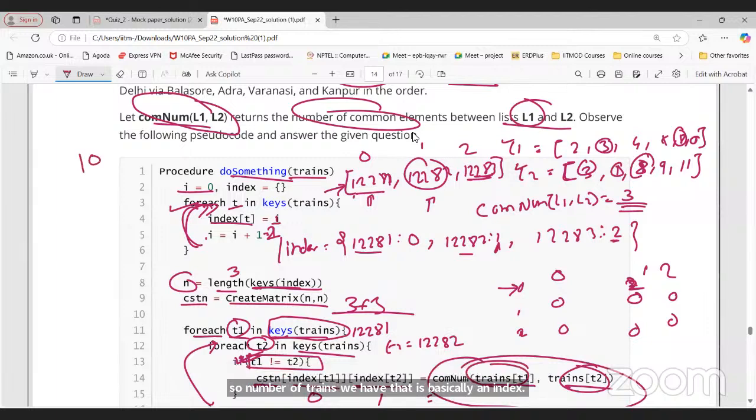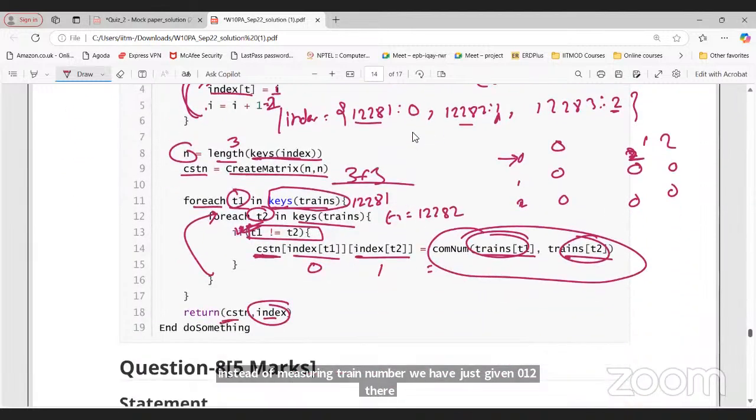If I have 10 trains, it will be like this: 0, 1, 2, then for the next one it will be 3, for the next one it will be 4, like this. So instead of mentioning the train number, we have just given 0, 1, 2 there, for the corresponding train. This is what it is returning.